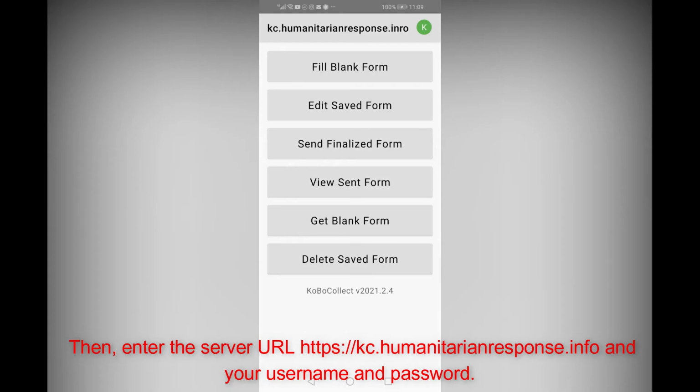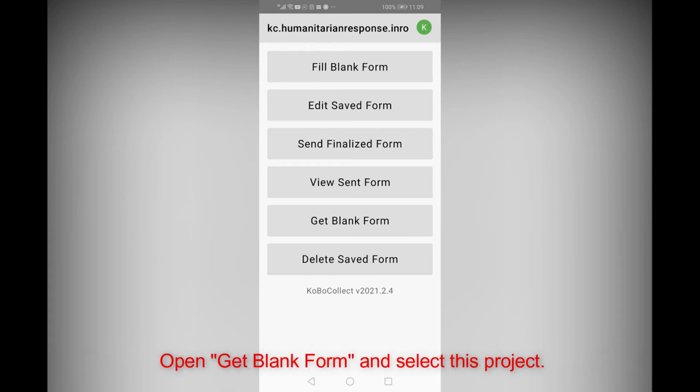Then, enter the server URL https://kc.humanitarianresponse.info and your username and password. Open and quote, "Get blank form" and quote, and select this project. Then, click Fill blank form to enter the data.